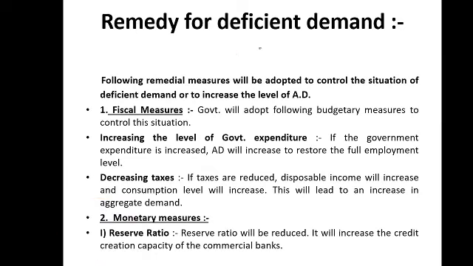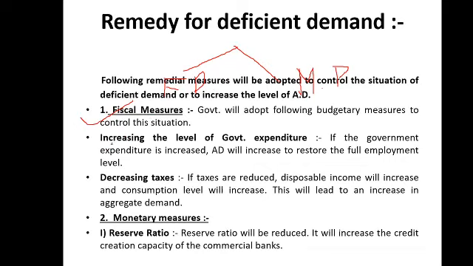Number one is the fiscal policy, fiscal measures, and number two is monetary policy, which is run by the RBI, or monetary measures. First, we will discuss the fiscal measures. If we have a situation of deficient demand, what can the government do to correct it?